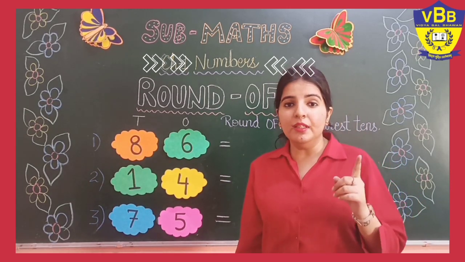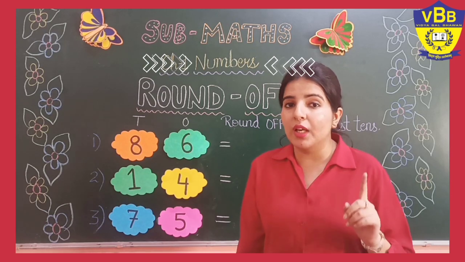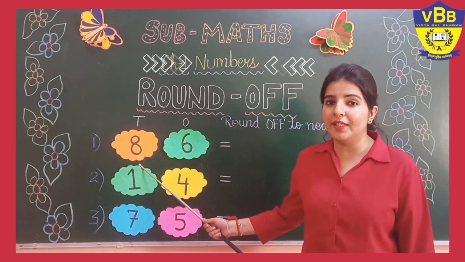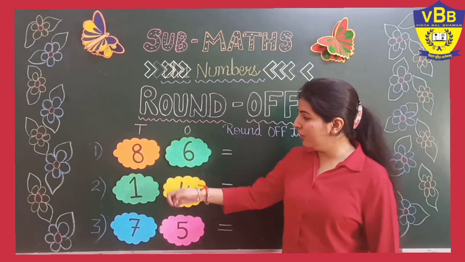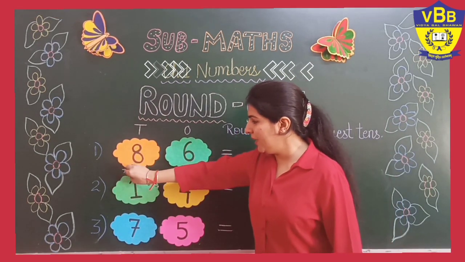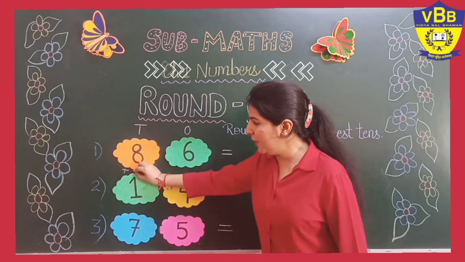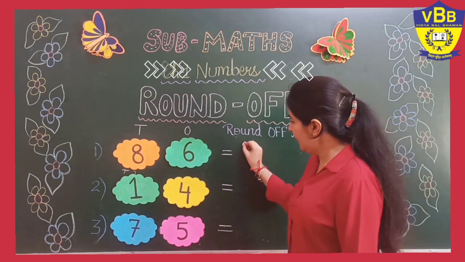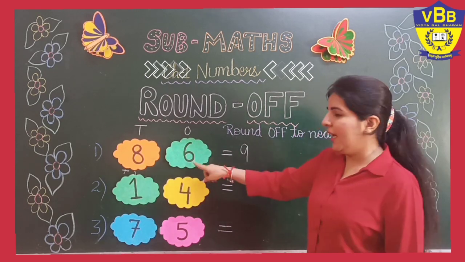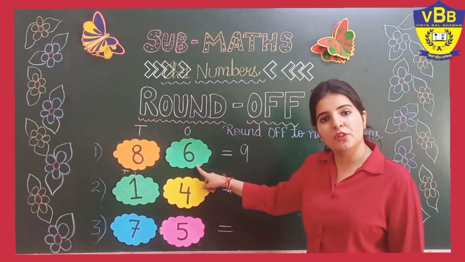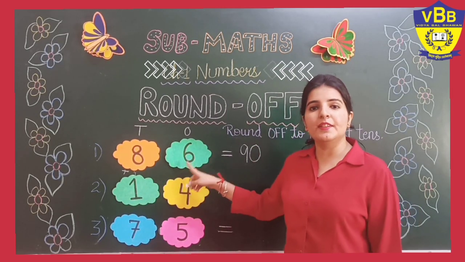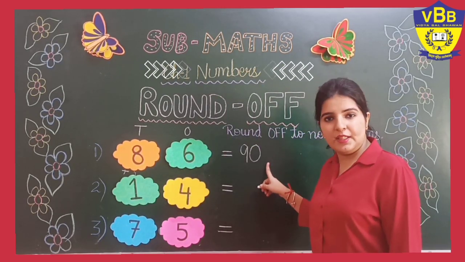And remember, when we round up, we will add 1 to the tens place. Now the number 8 plus 1 will become 9, and the ones place will change into 0. So our number 86 is near to 90.